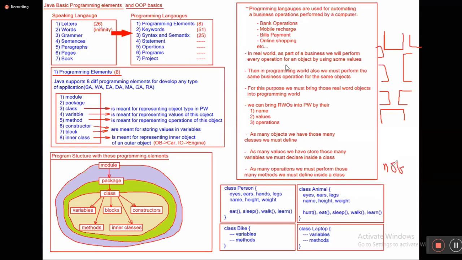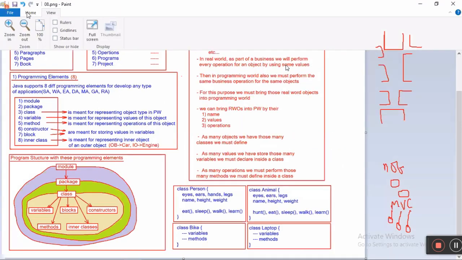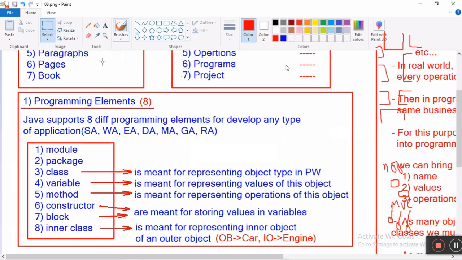If all classes are not performing the same operation, certain classes perform one operation and other classes perform another. For example, in MVC architecture, some classes perform model operations, some perform view operations, and some perform controller operations. Then I have to group those classes, organize them as one unit. That grouping concept is nothing but a package.